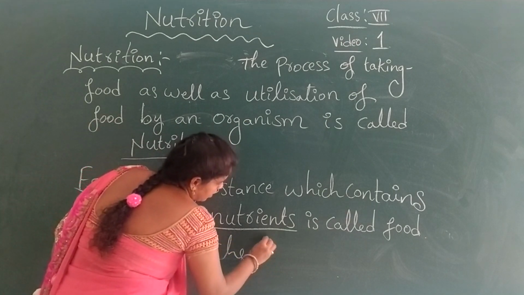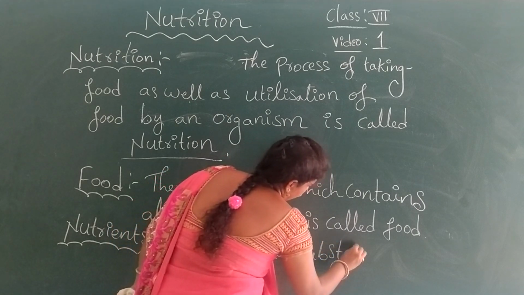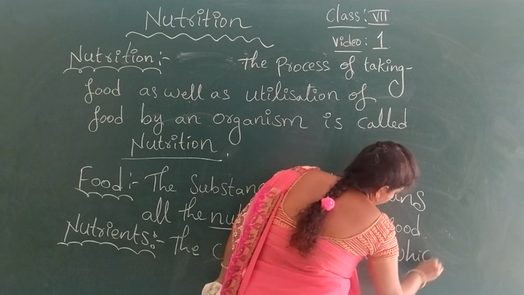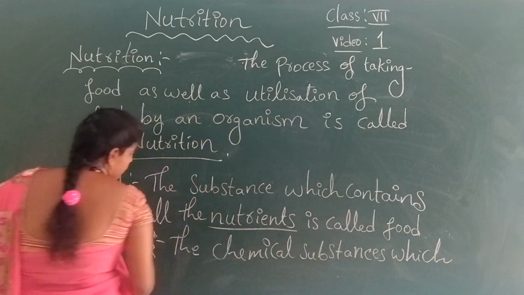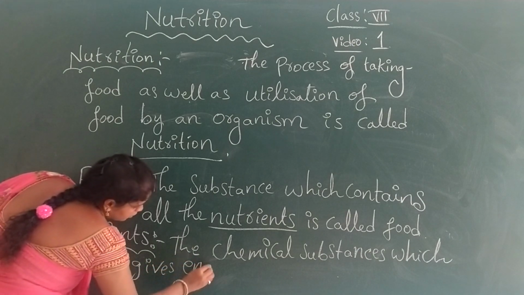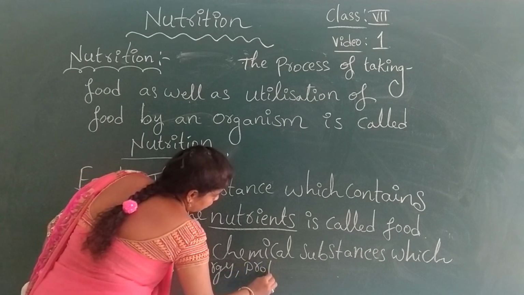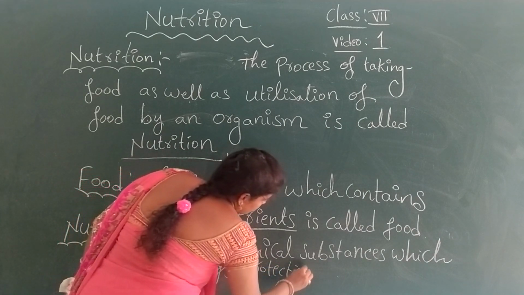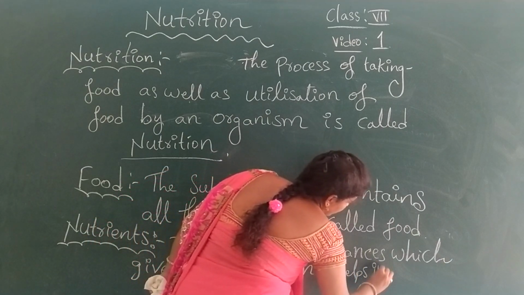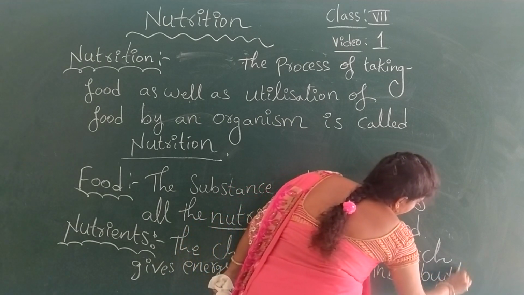Chemical substances which give energy, protection and help in bodybuilding.